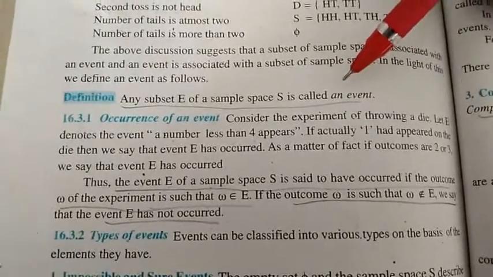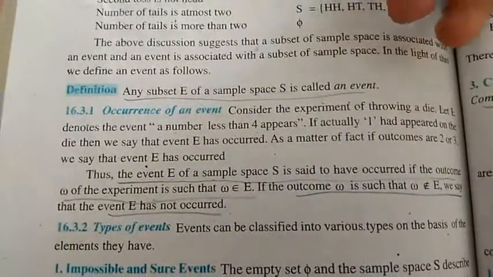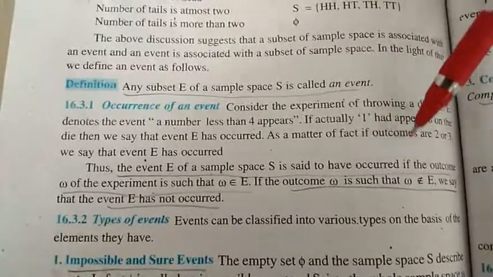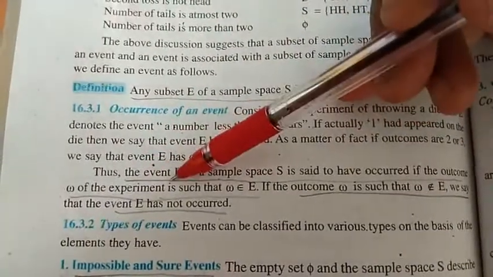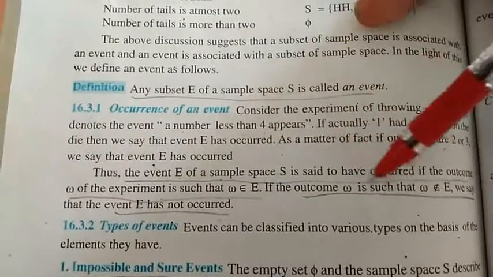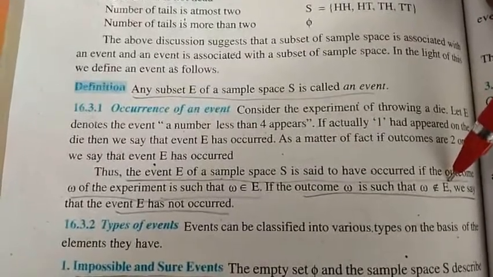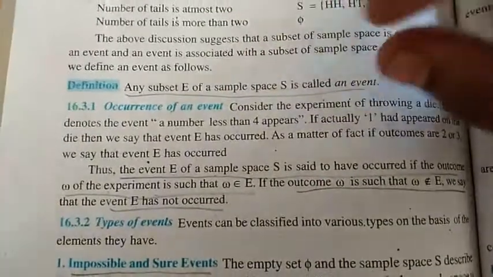Then when will we say the event has occurred? The event E of a sample space S is said to have occurred if the outcome omega of the experiment is such that omega belongs to E. If the outcome is such that omega does not belong to E, we say that the event E has not occurred. For example, throwing a die.